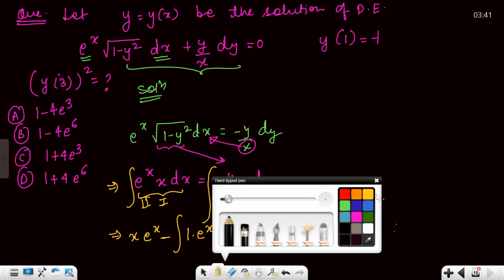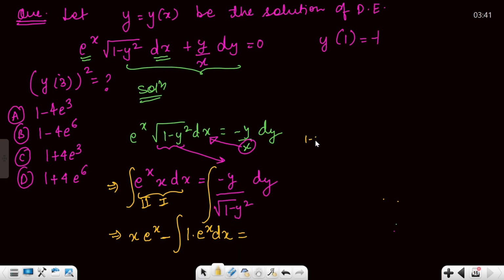Now this. In here what I'm going to do is 1 minus y square we are going to substitute as t square. So this is going to become minus 2y dy is equals to 2t dt. Correct? 2 to cancel. So minus y dy is going to become t dt upon this is again square root t square is t. So integral of dt is t. So now this is going to become x e raised to power x minus e raised to power x equals to integral of dt is t. So this is t plus constant.